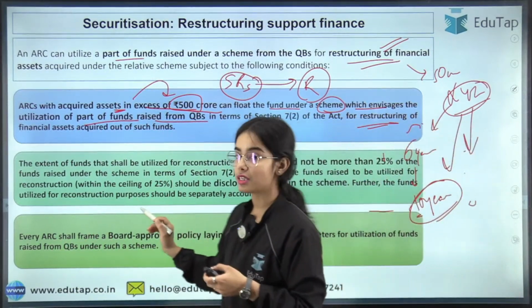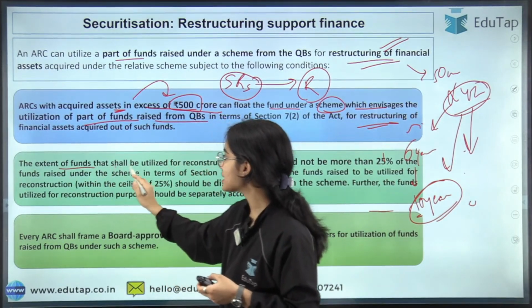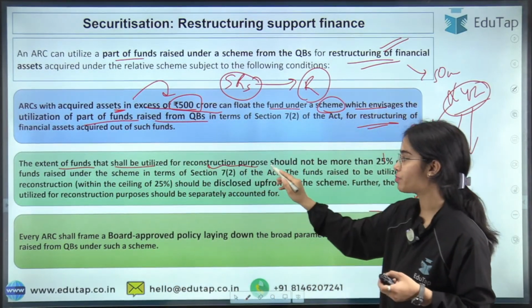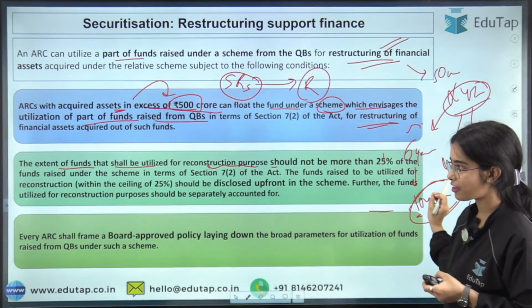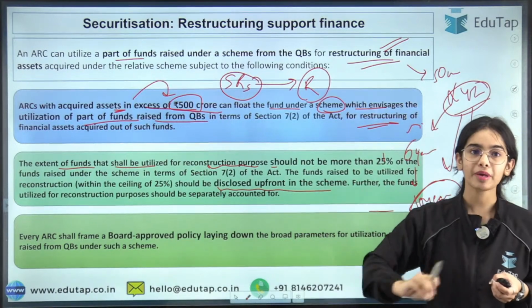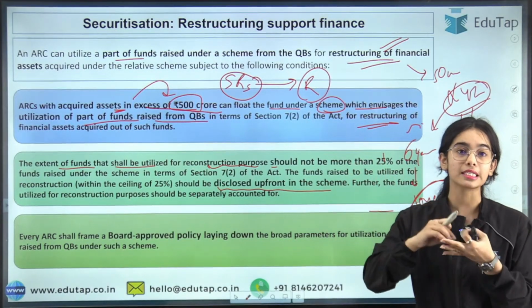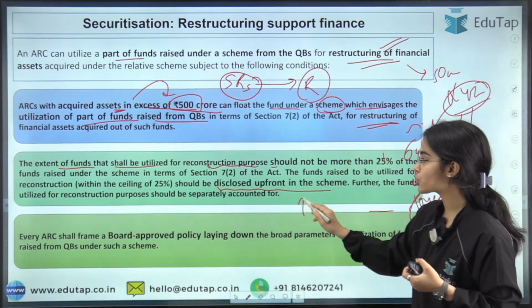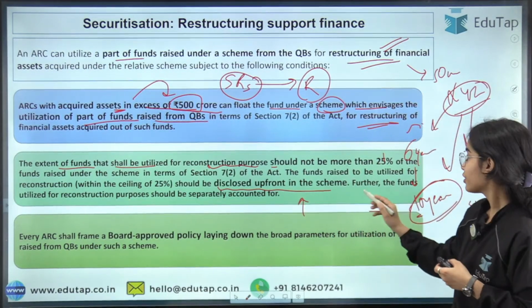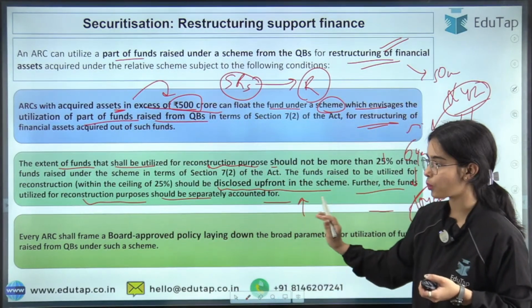The extent of funds that shall be utilized for reconstruction purpose should not be more than 25%. Okay, and this should be disclosed upfront in the scheme when the qualified buyers start investing. So disclosure should happen upfront. Further, the funds utilized for reconstruction purpose should be separately accounted for.